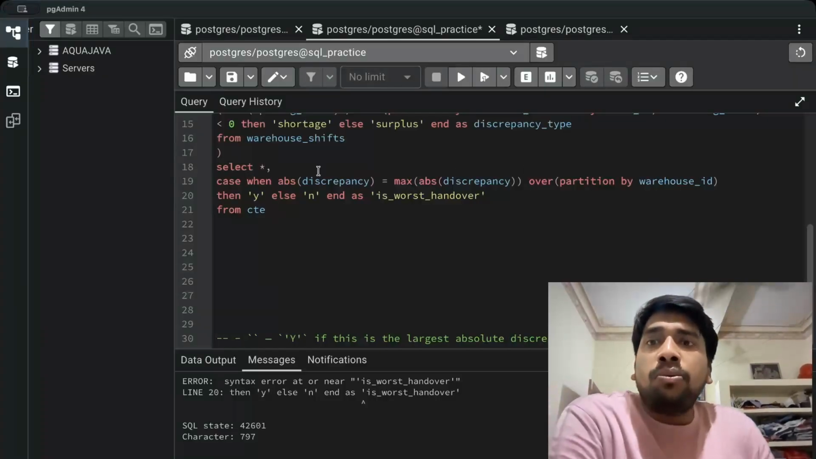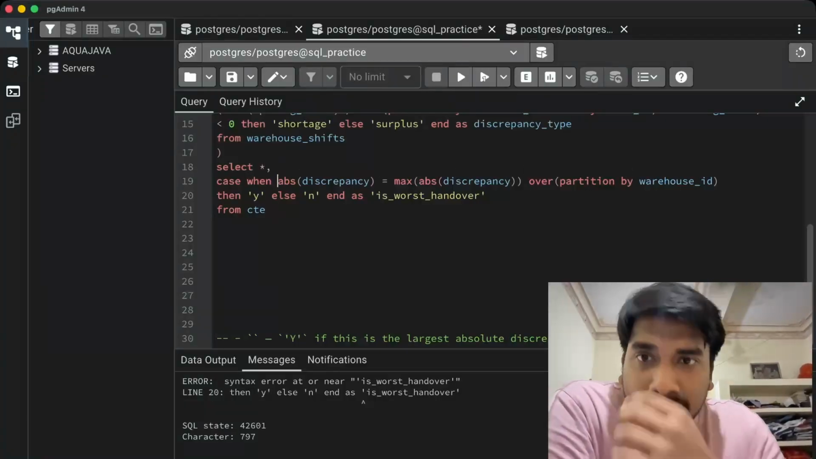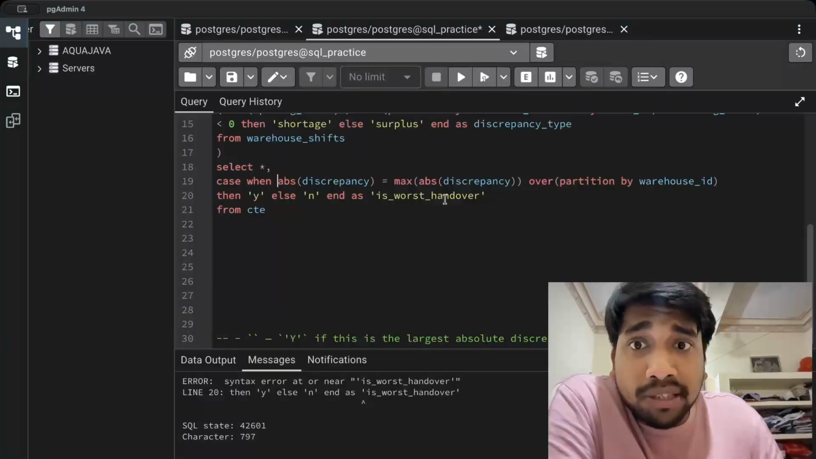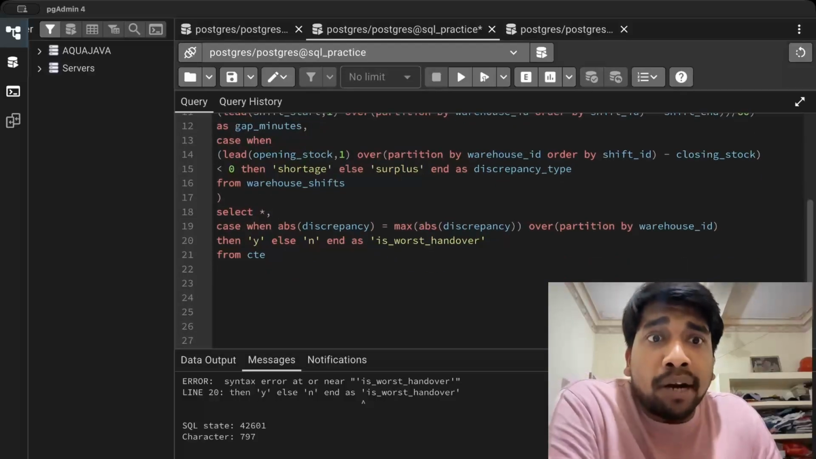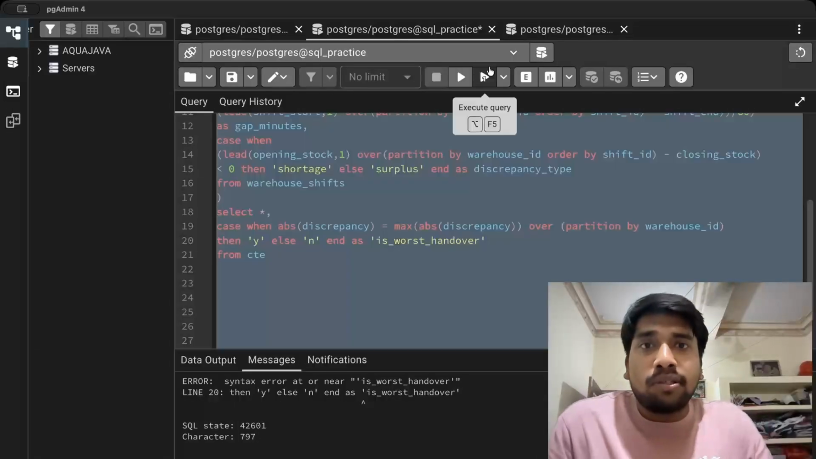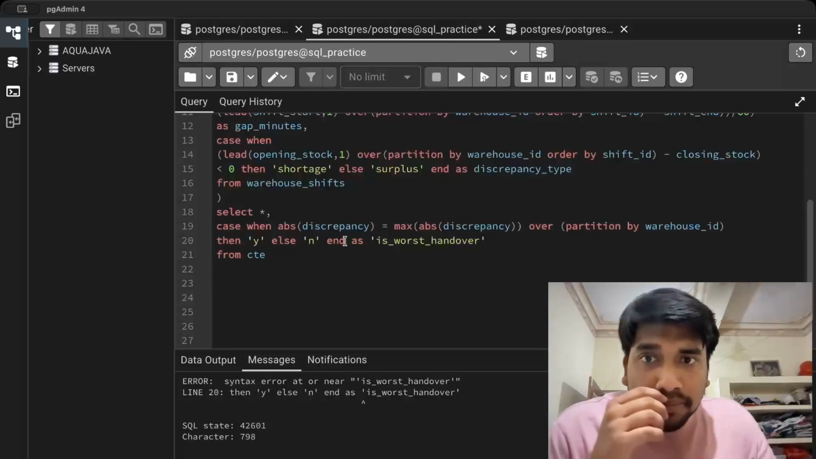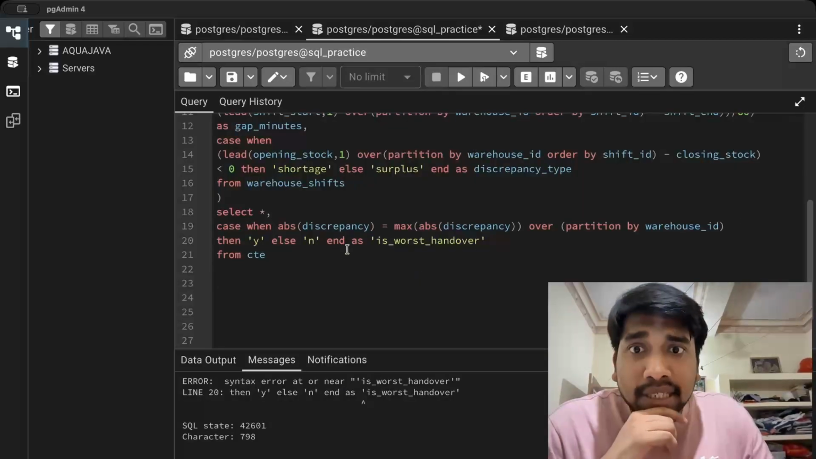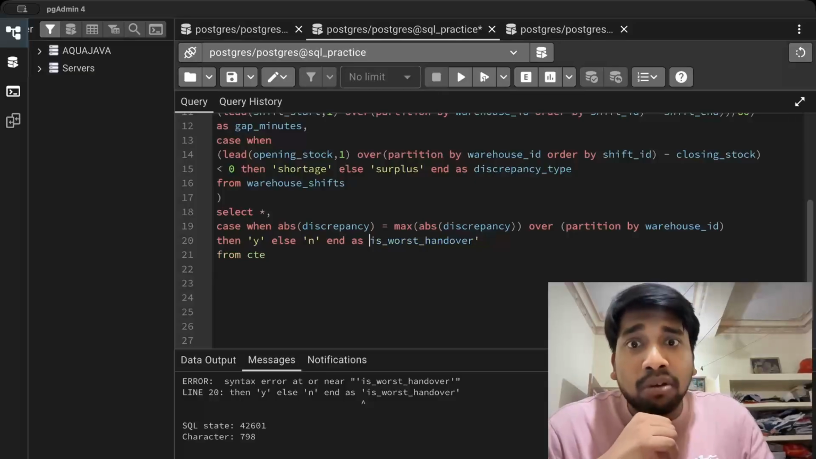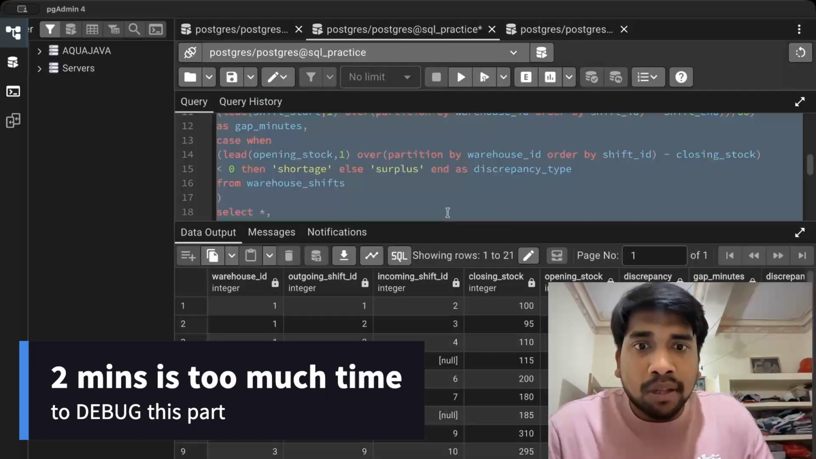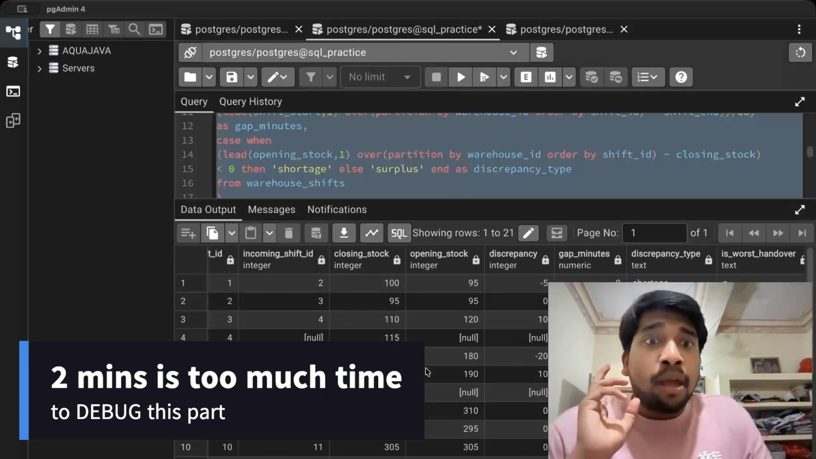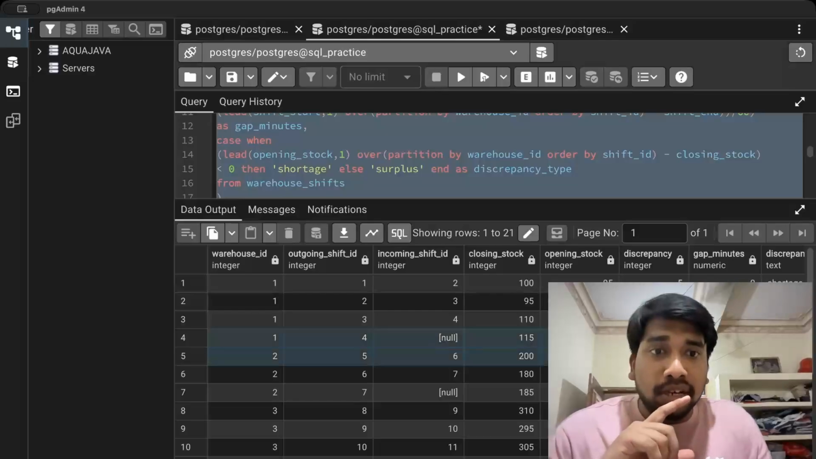Case when absolute discrepancy less than equal to max absolute discrepancy. Discrepancy spelling is correct, right? Discrepancy. Okay, yes. Over partition by warehouse ID. Space required. Then Y else N. Okay, sorry, we do not need this. Now it will work. Good. Now this works, but the only problem here is that we have null values here.